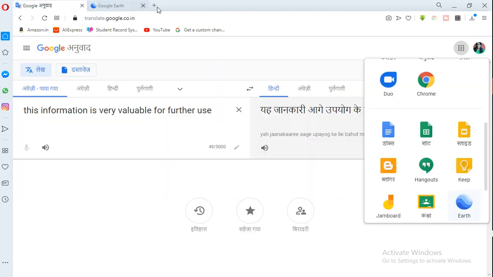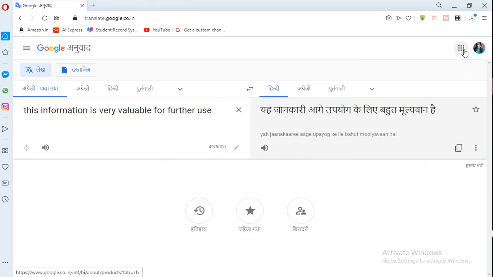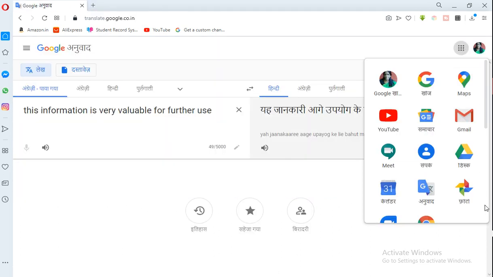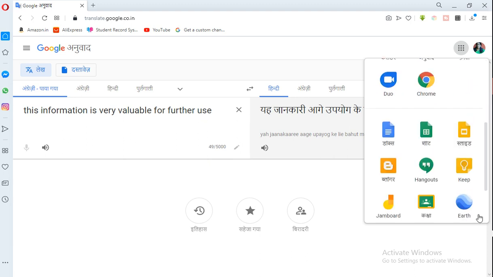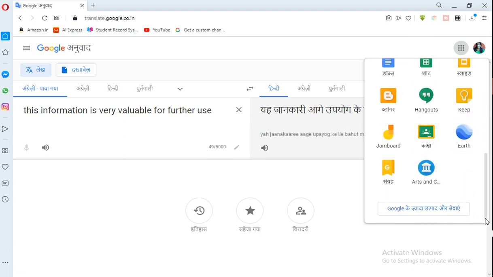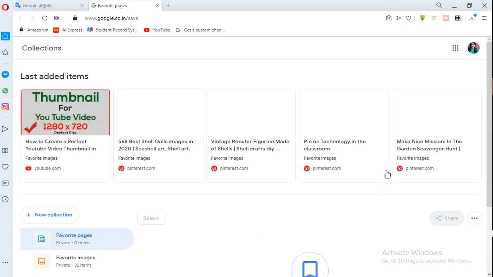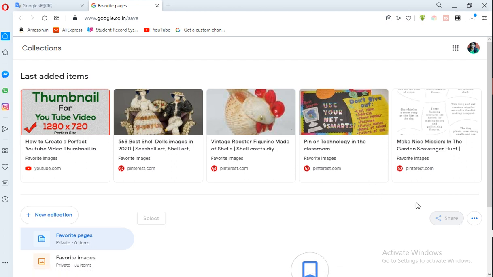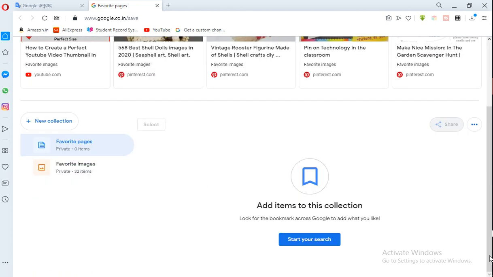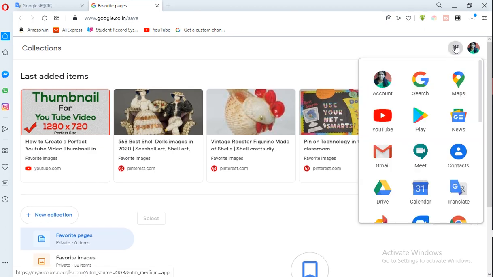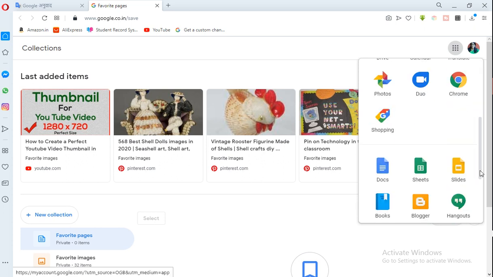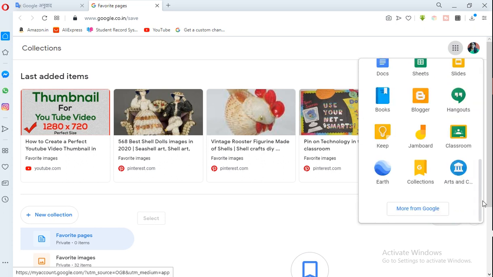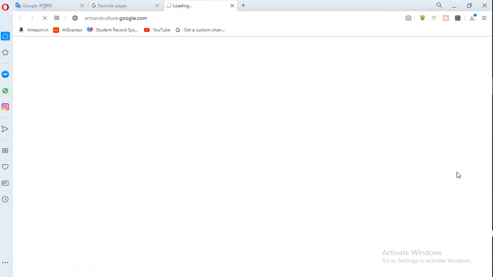So come here again and see what is left. I have finished almost all the apps. Then Sangrah. This is a store where you can store your files, as I have stored so many. Okay. Then what else is left? Art and Culture.